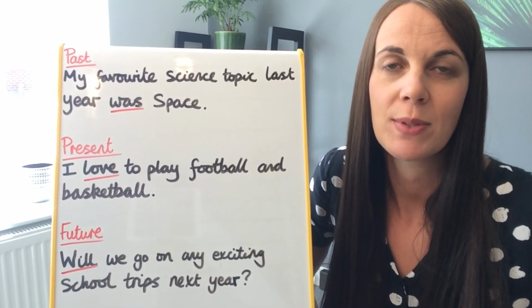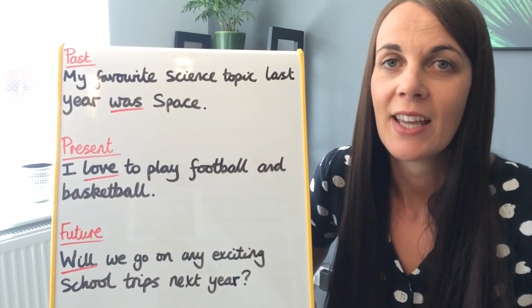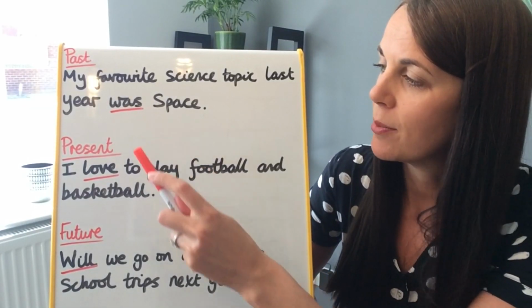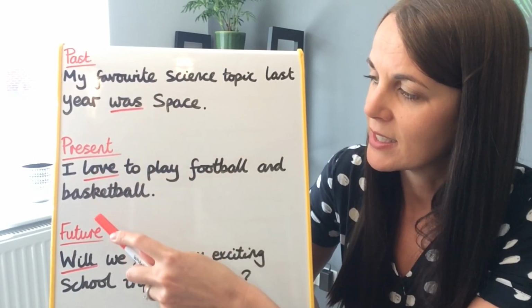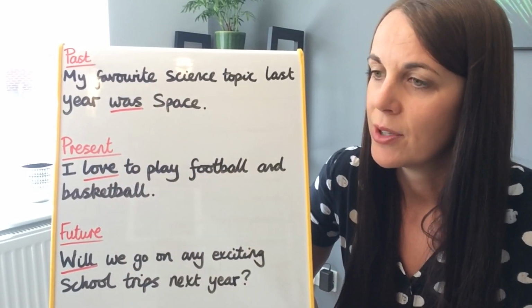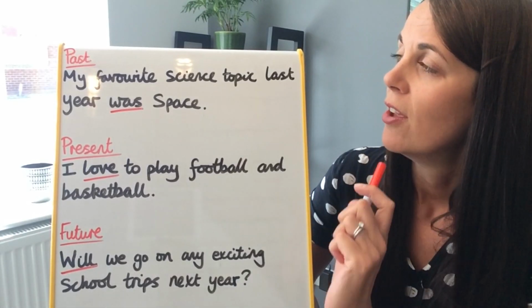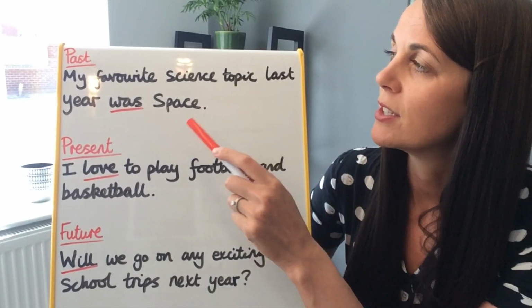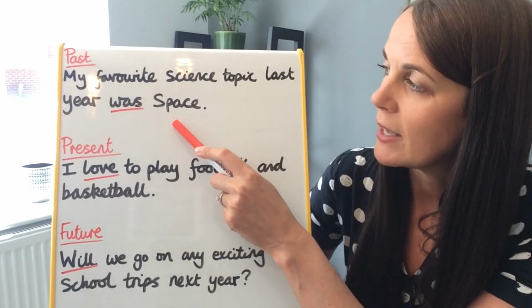Now, when we use verbs, we automatically use them in the past, present or future tense. Can you see I've underlined the main verbs of each sentence here that are in past, present and future. Now for your letter today to your teacher, you're going to need to use past tense to talk about things that have already happened. For example, my favourite science topic last year was space.